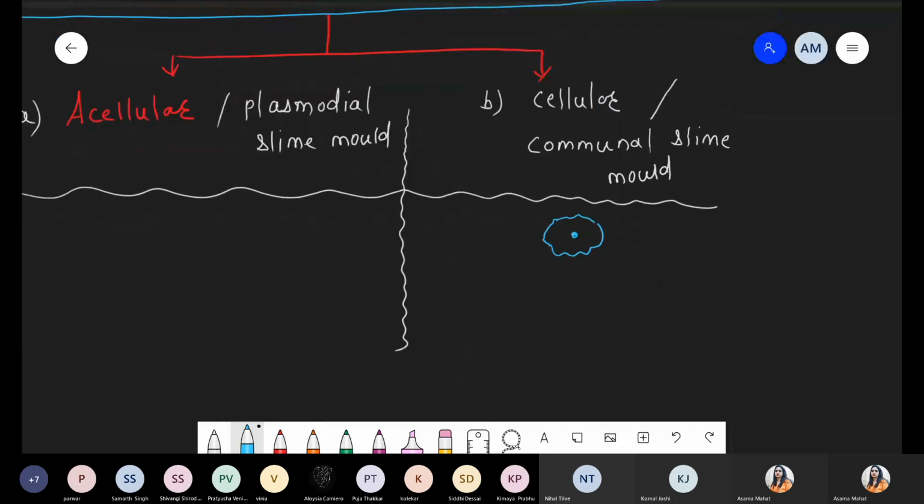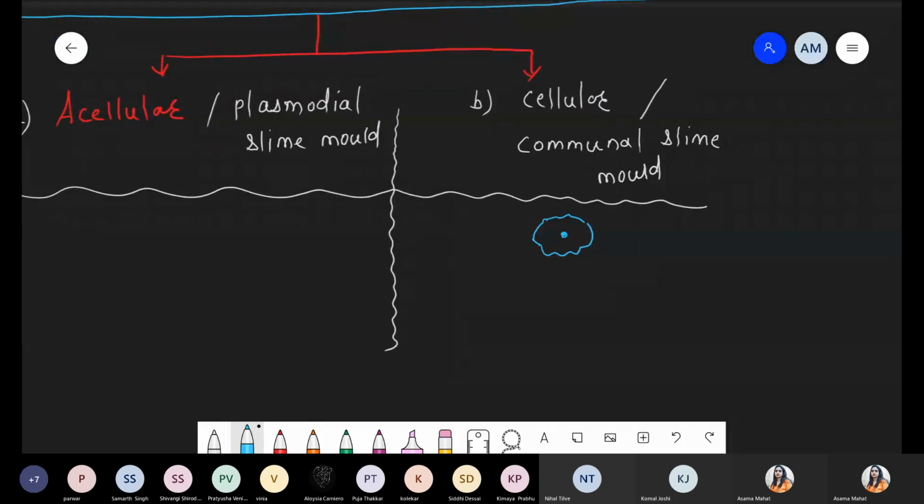Such a single slime mold is called a myxamoeba. This single slime mold is haploid in nature. How do we represent haploid? Simply we represent it by small n.